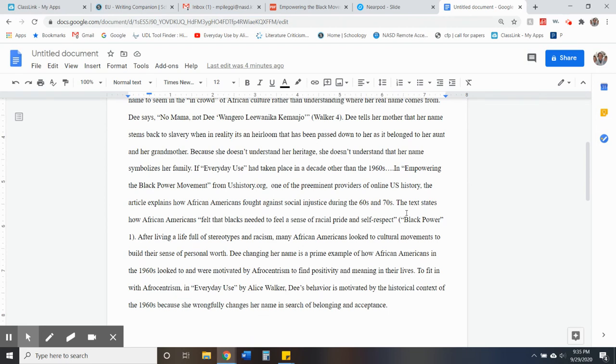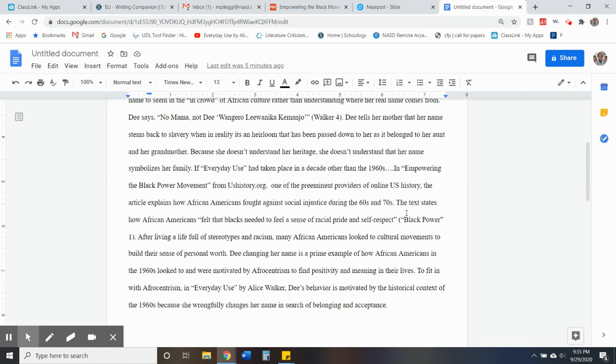In "Empowering the Black Power Movement" from ushistory.org, one of the preeminent providers of online U.S. history, the article explains how African Americans fought against social injustice during the 60s and 70s. The text states how African Americans felt that Blacks needed to feel a sense of racial pride and self respect. Black Power won. After living a life full of stereotypes and racism, many African Americans looked to cultural movements to build their sense of personal worth.